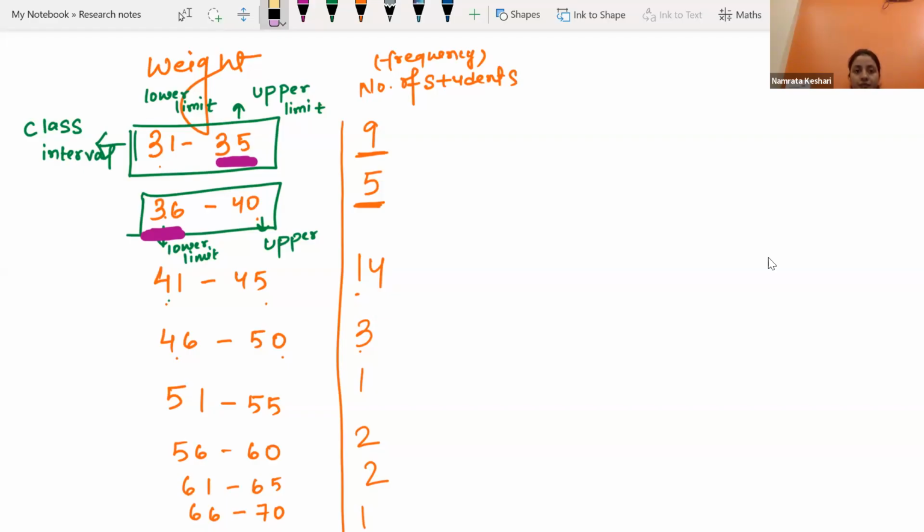Okay, now we need to make this data continuous data. Okay, we understood that this data is not continuous. Here the upper limit of first class interval is not same as the lower limit of the next class interval. Are you getting what I'm talking about?